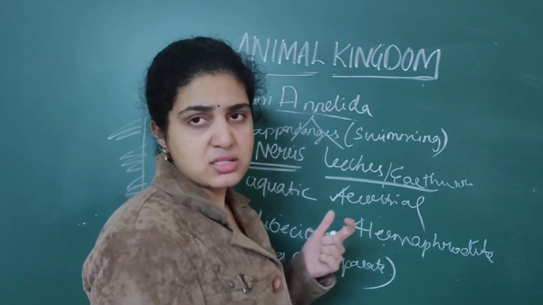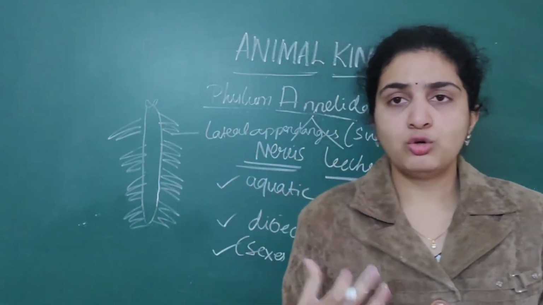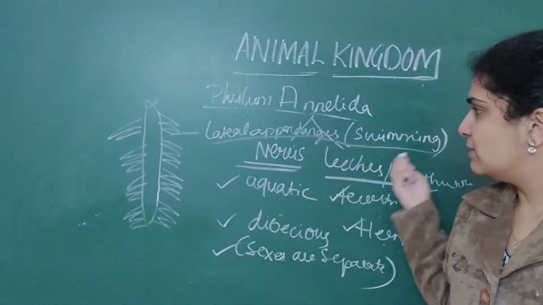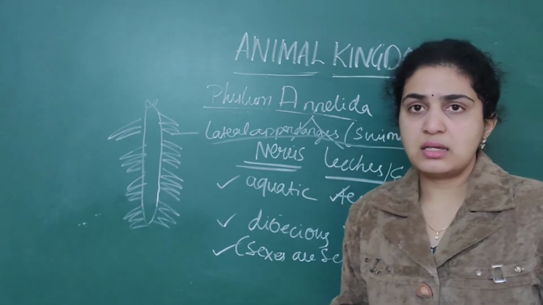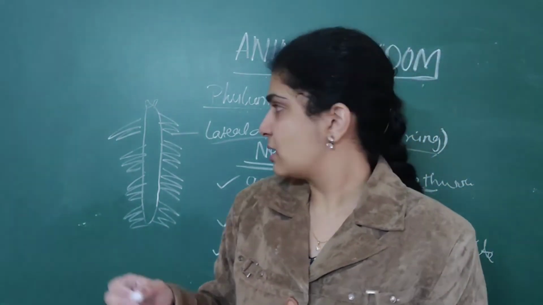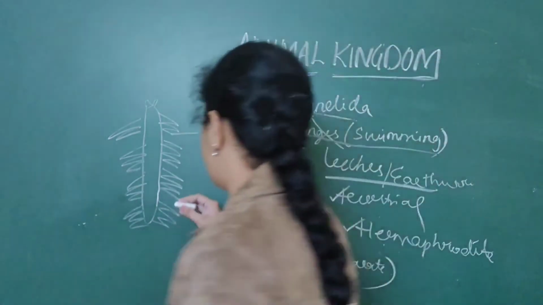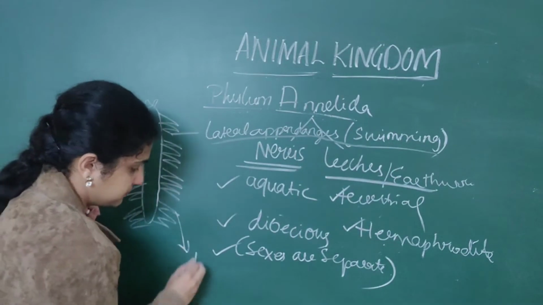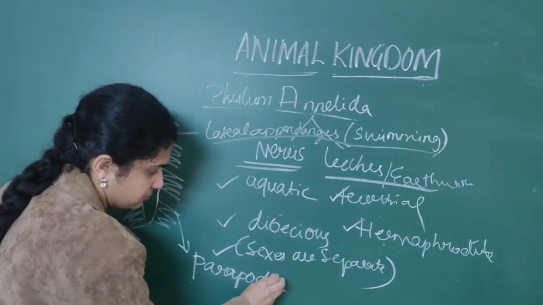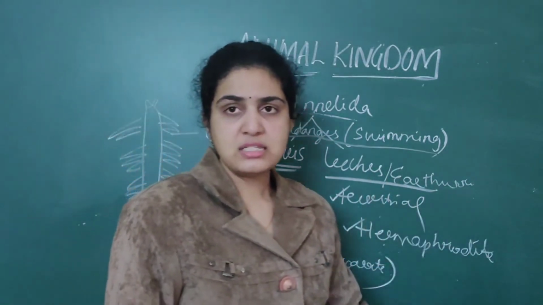Numerous lateral appendages are present on the full body of the Nereis. So, the use of this is they play an important role in swimming. These lateral appendages are called parapodia. These parapodia play an important role in swimming.